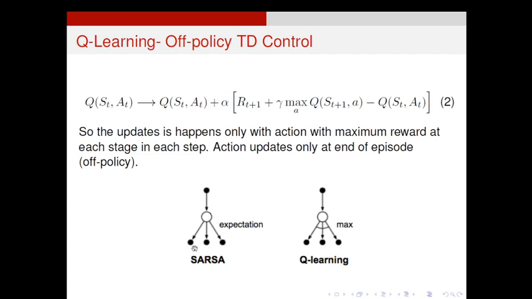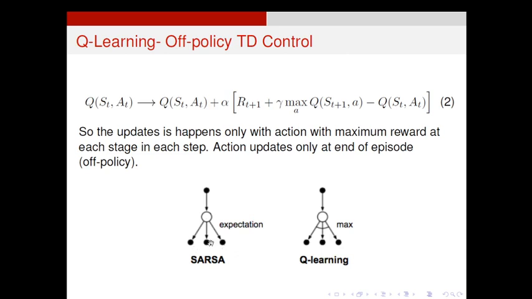Now say this is the backup diagram. In SARSA, we start with an action from a state S, then look into the next state, then choose any of these actions arbitrarily. We can use an epsilon greedy policy or epsilon soft policy.